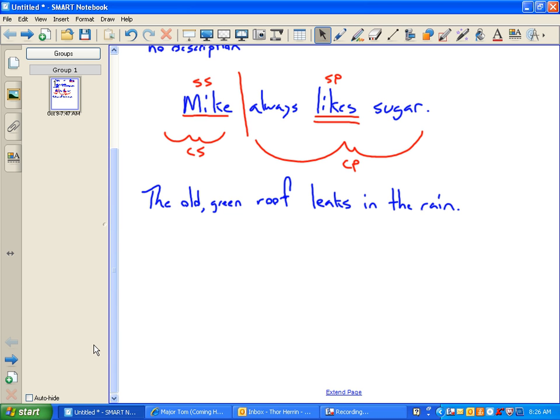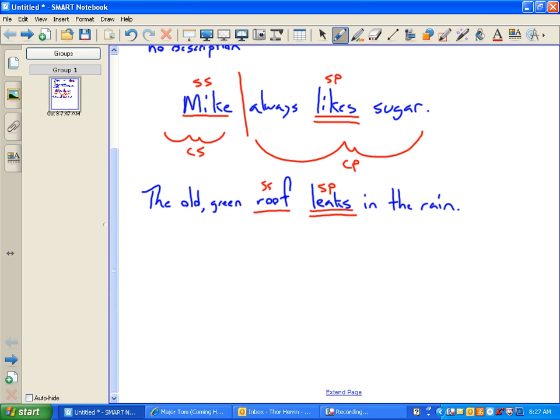The roof. So it's the roof. That's our simple subject? Just roof. Okay, simple predicate, John? Leaks. It's what it does. So roof is our simple subject. Leaks is our simple predicate. I agree. Now, what if I asked you to find the complete subject and the complete predicate?